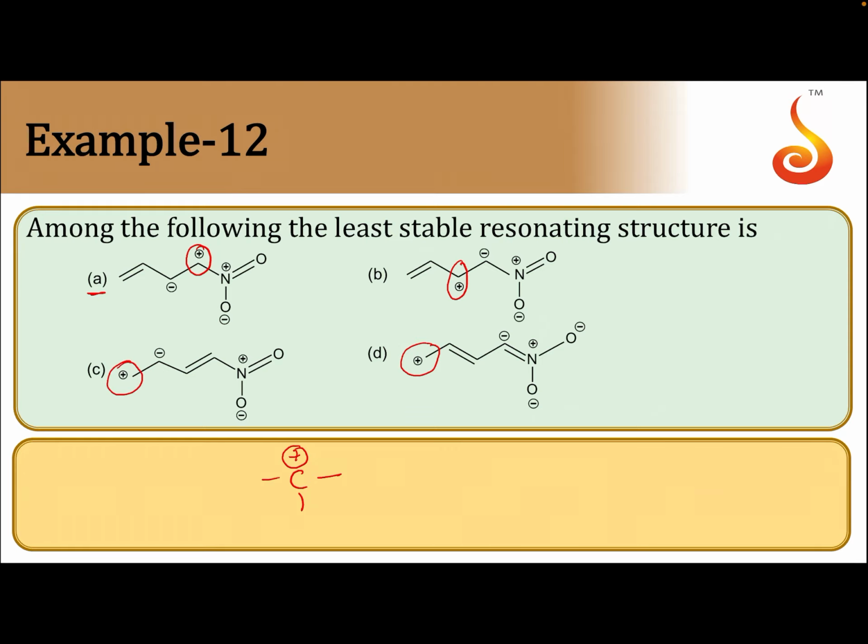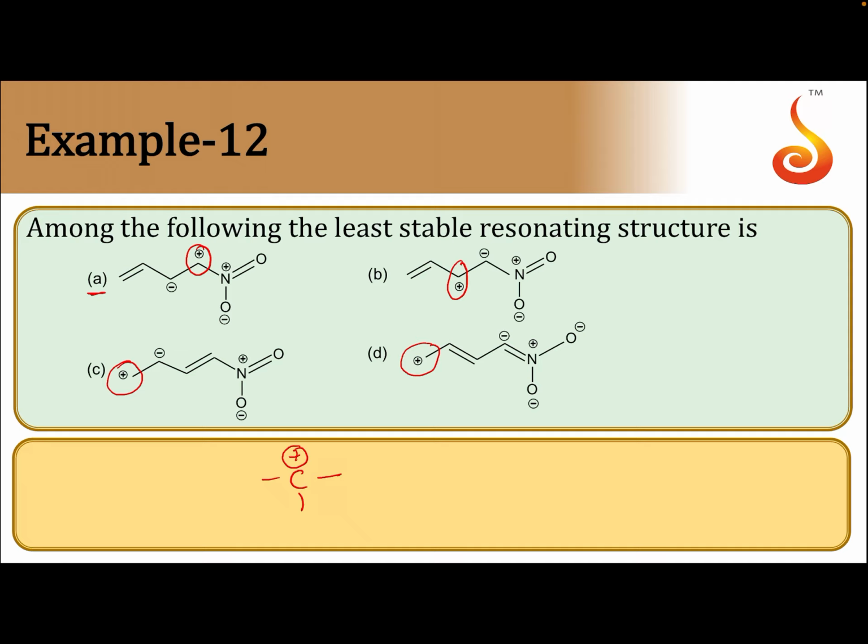Meaning all the 4 structures given here have a positively charged carbon atom. If you think with respect to the octet rule, all 4 are not stable. So, I can't consider the first rule. What is that first rule? All the atoms in the resonating structure should have an octet number of electrons. None of these structures has that, because all have a positively charged carbon atom. So, the first rule I cannot consider to explain the stability here.